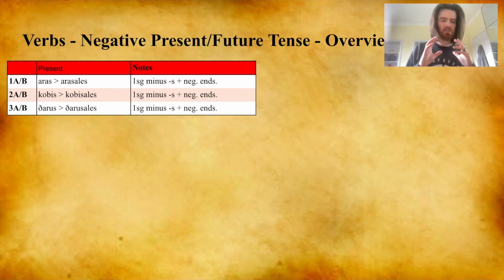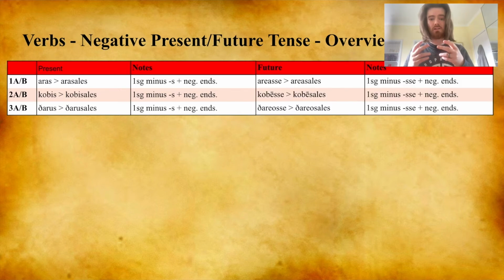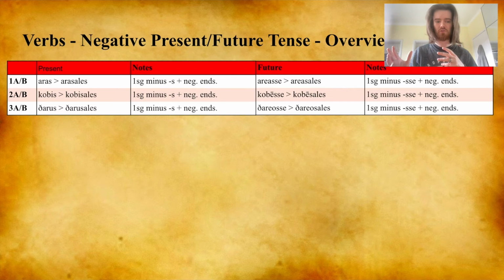That's quite a lot of information to take in, so we're going to do this step by step. The negative present for A and B subclasses. Take the first singular in the present tense, cut off S, add negative endings. The negative future for A and B subclasses, you do a similar thing. You take the first person singular in the future, cut off se, and then add negative endings.